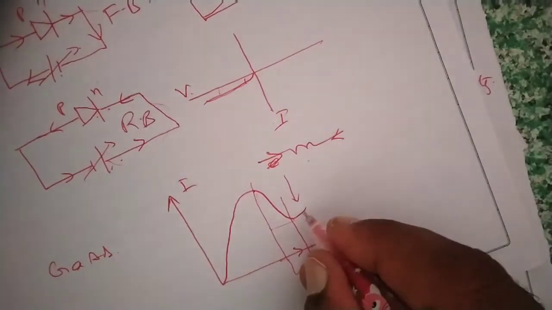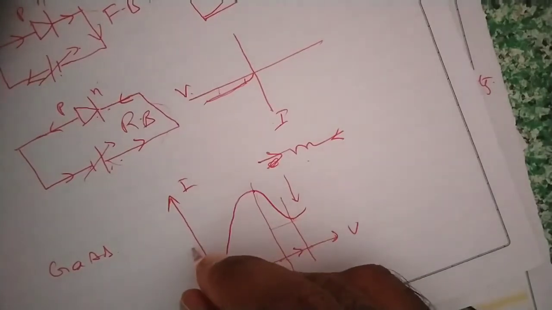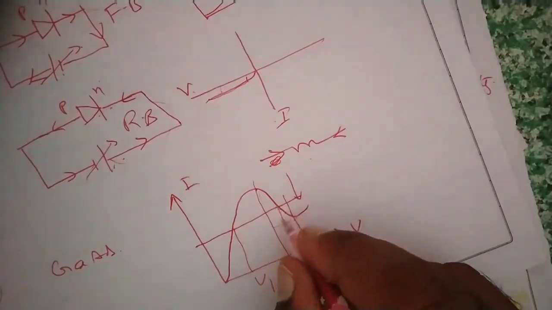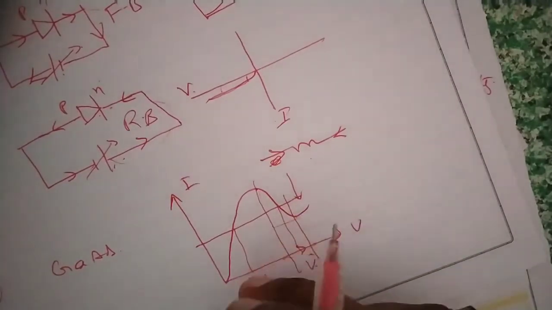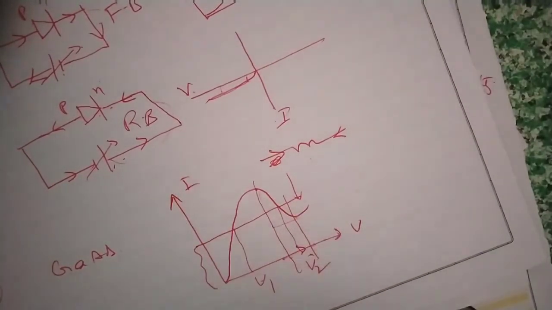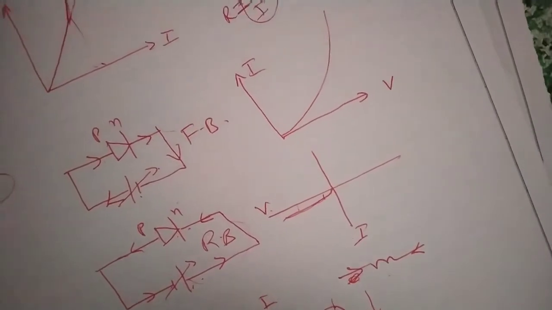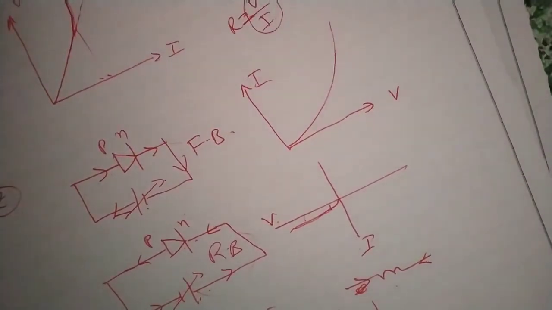Similarly, one more point. For the same current, there are two voltages, voltage V1 and voltage V2. Means for different voltages, there is the same current. This should not happen according to Ohm's law. So in that way, there are 3 limitations we can discuss in Ohm's law.